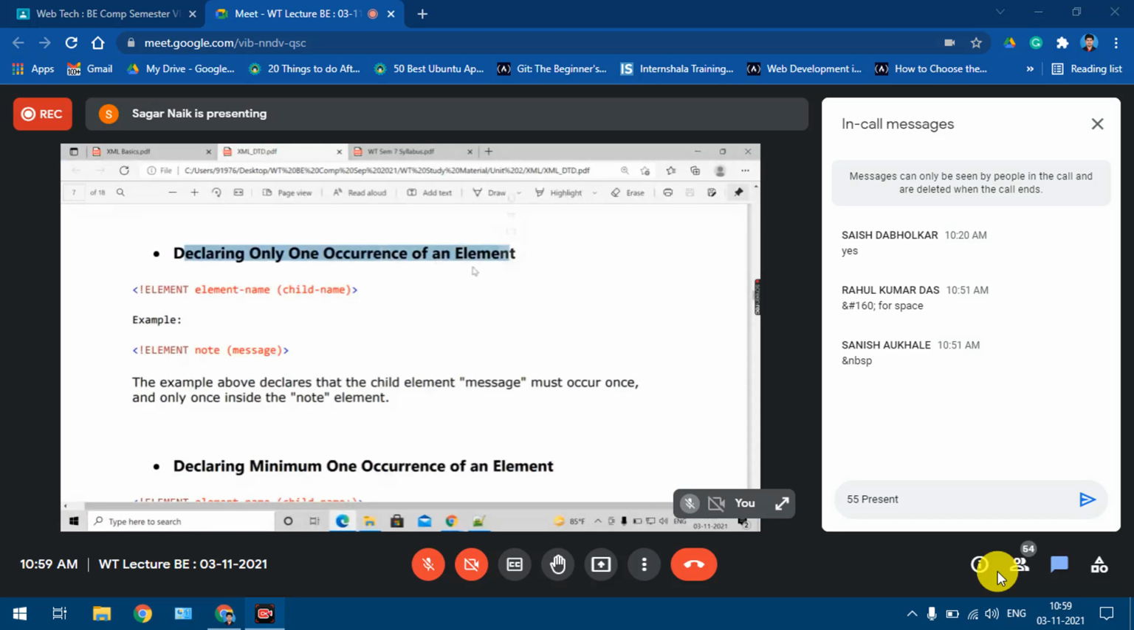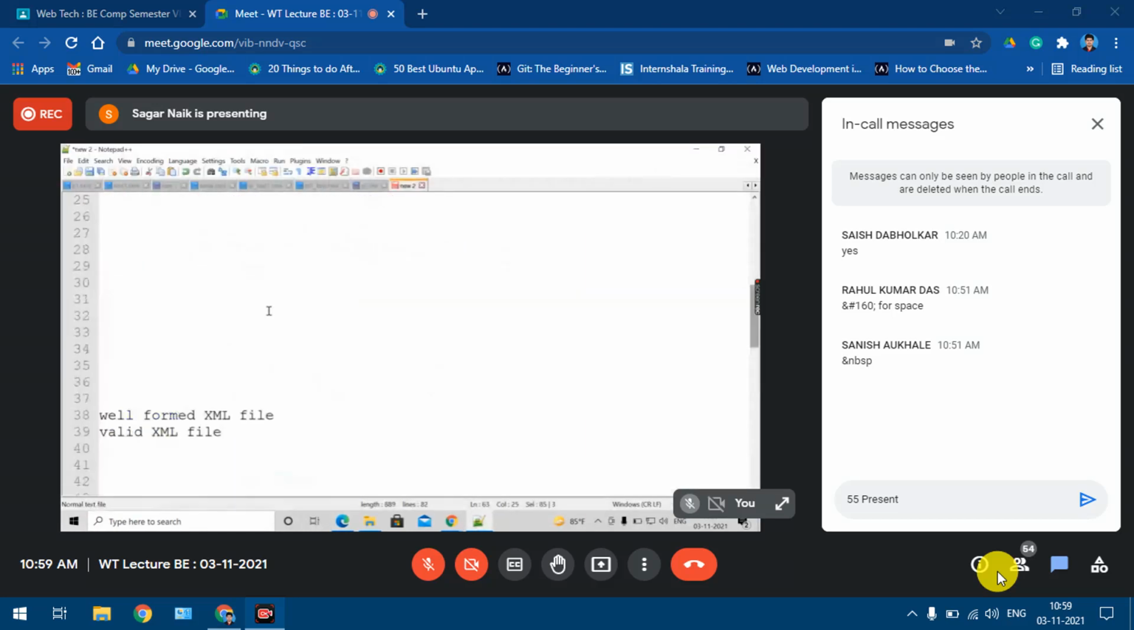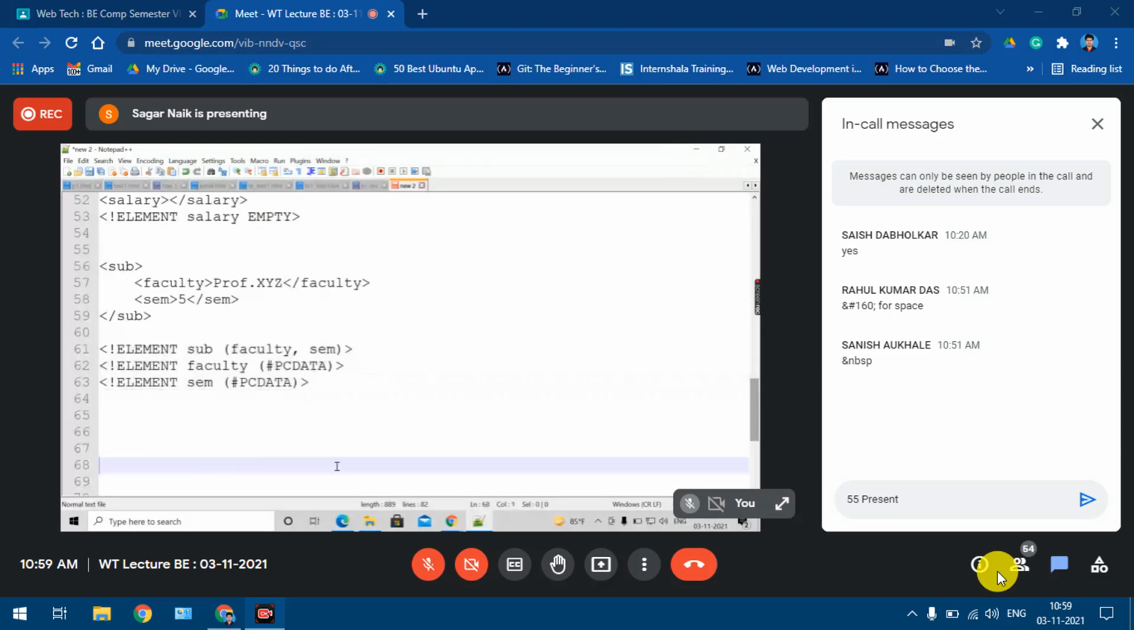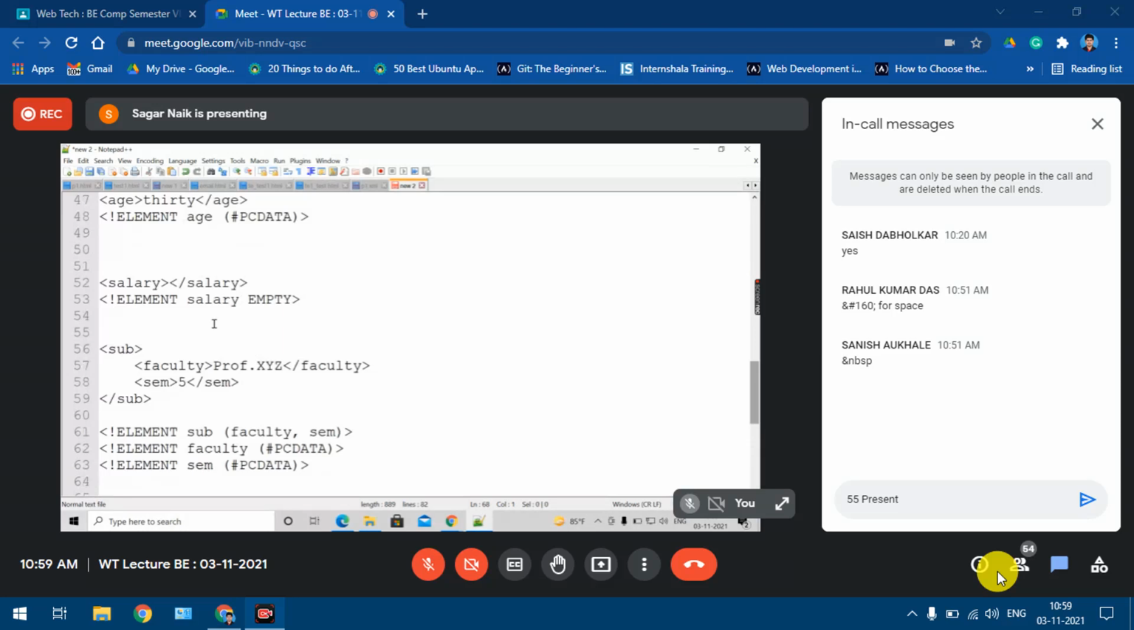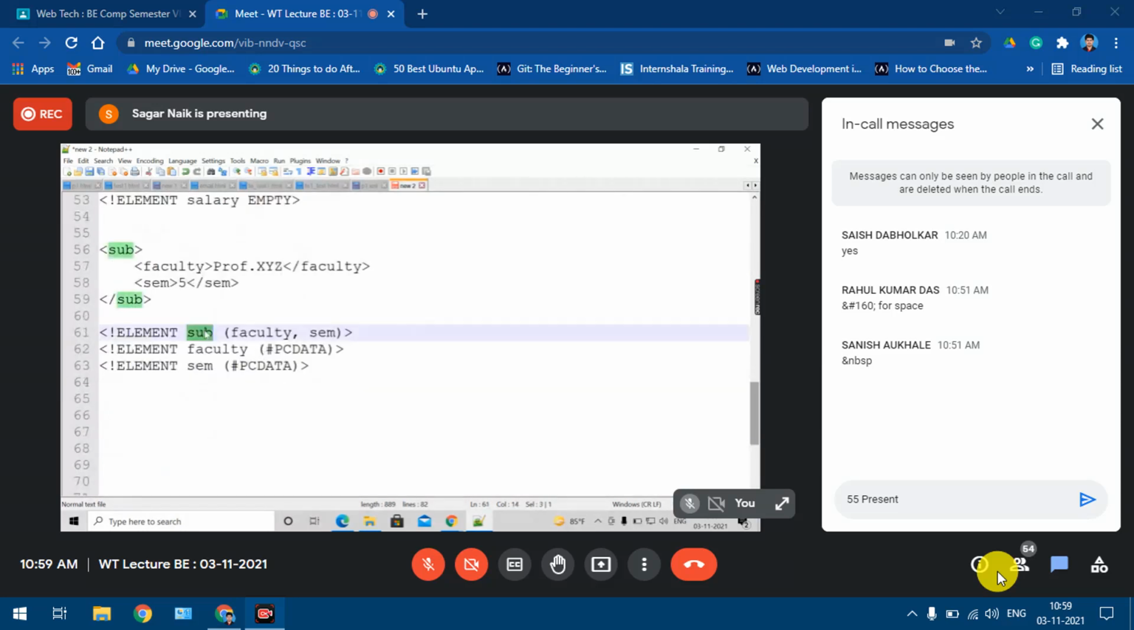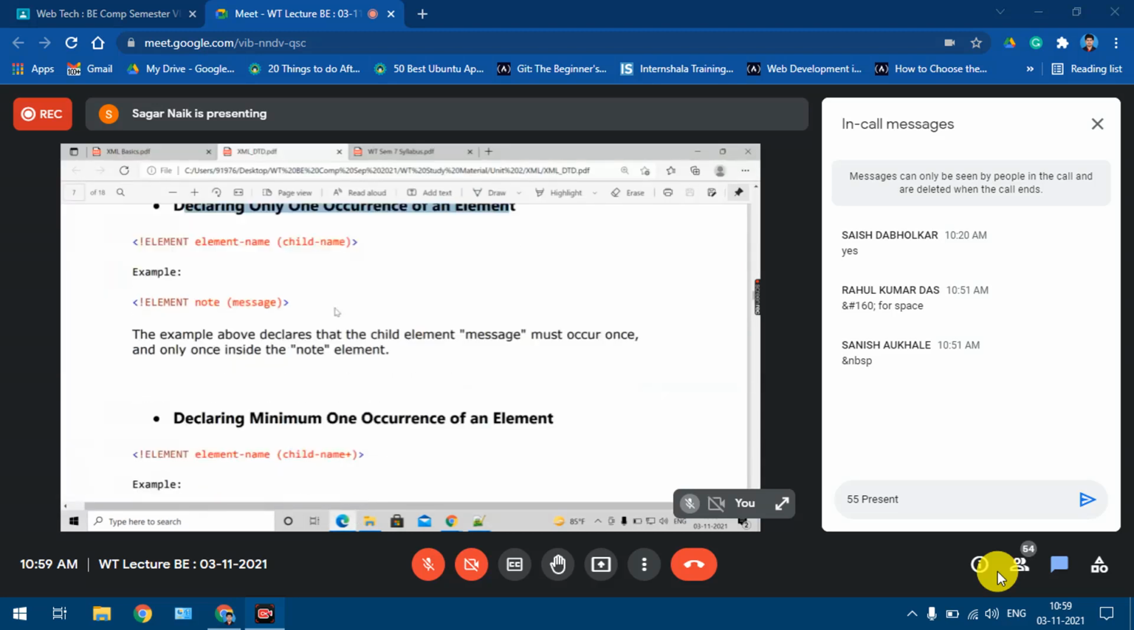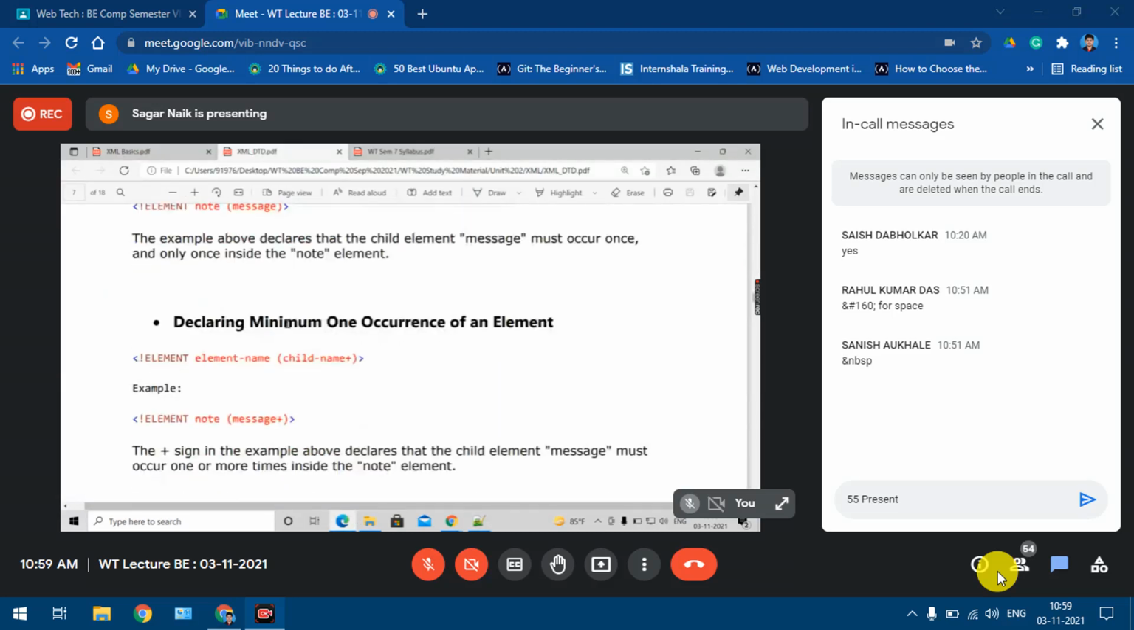Declaring only one occurrence of the element is a normal thing. This is how we say that there is only one occurrence. Yes or no? Only one occurrence it is. Inside this subject element, faculty is occurring only one time. Sem is occurring only one time. Right? Okay. That is the normal thing without any symbols and all. By default, it is one. Now minimum one occurrence means what? One or many. Yes or no? So that is specified using plus. An example I had already shown you today. Yes or no? Okay. At least once it is, right?